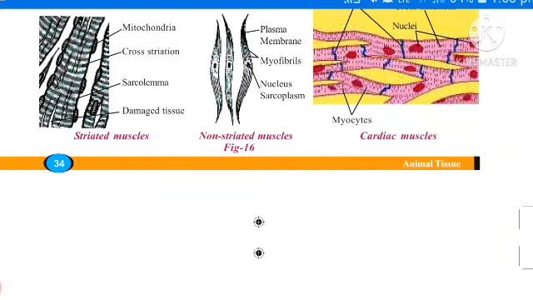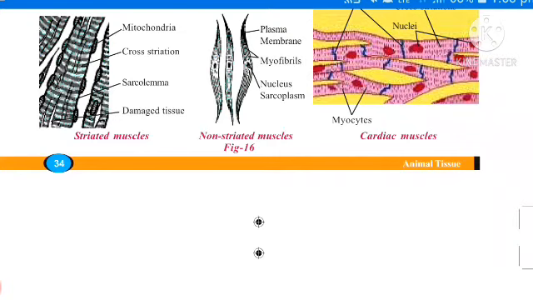Now I am going to explain about striated muscles. See here, remember what is the meaning of striations. Striations means bands. This tissue has alternate light and dark bands, so this muscle is also called striated muscles.